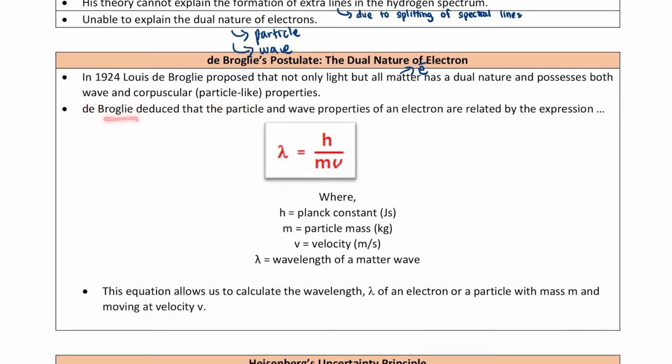Okay, so de Broglie deduced that the particle and wave properties of an electron are related by the expression. Okay, so formula yang menggabungkan particle dan wave properties adalah this formula, lambda equals to h over mv, whereby lambda is the wavelength, h is the Planck constant, okay, m is the mass, and v is the velocity. Okay, so this equation allows us to calculate the wavelength of an electron or particle with a mass m and moving at velocity v. Okay, right, so itulah pasal de Broglie postulate.